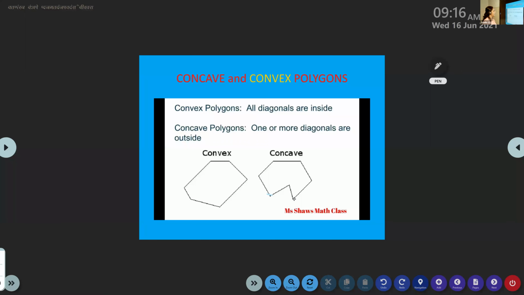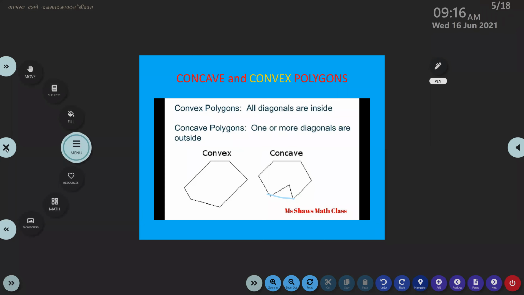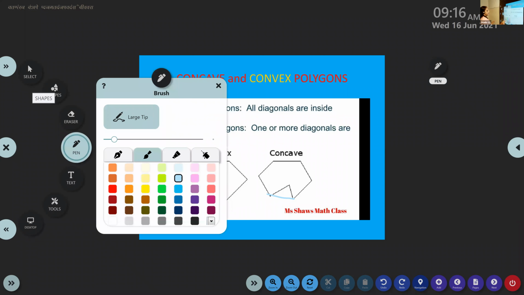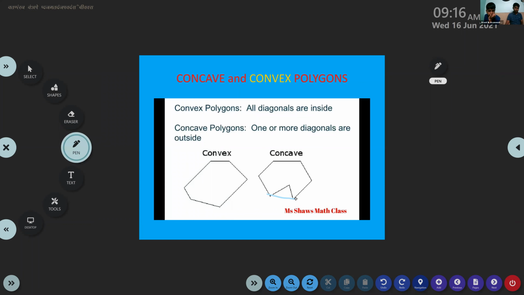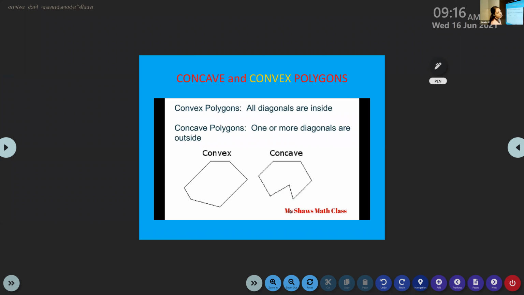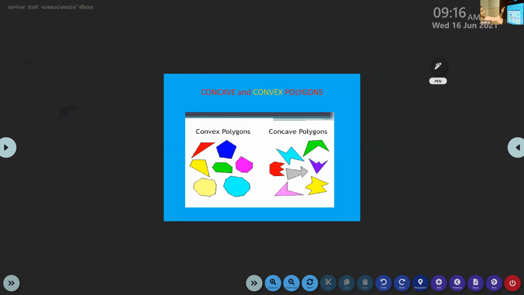That means like this, when we draw the diagonal, it will be outside. This diagonal is outside when we draw. Okay, so that is all about convex and concave polygons.